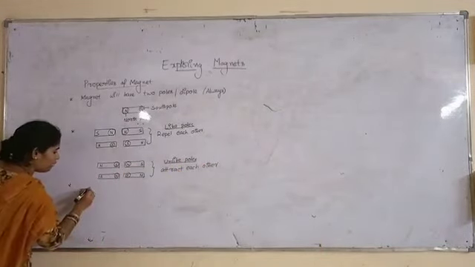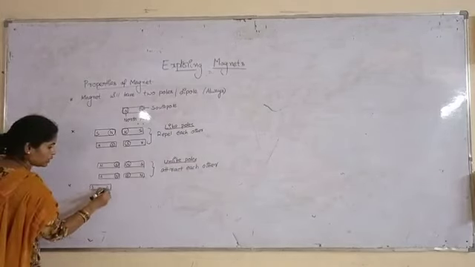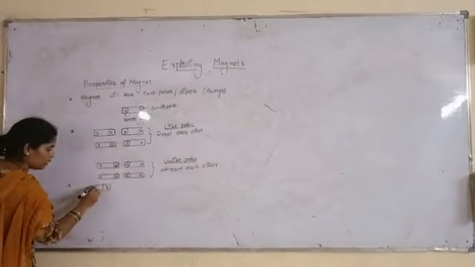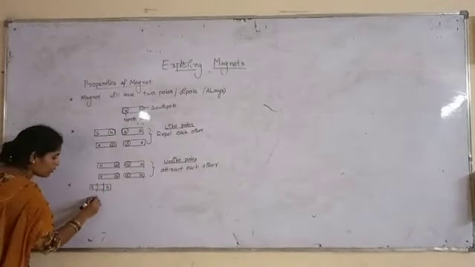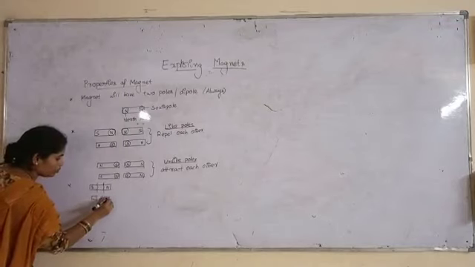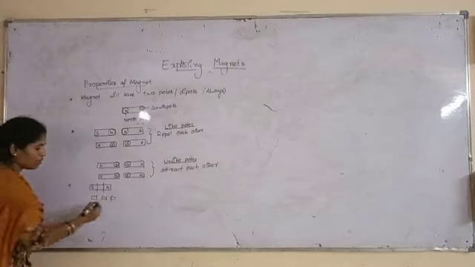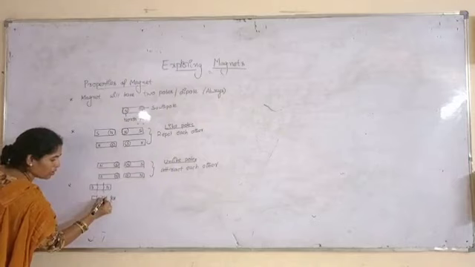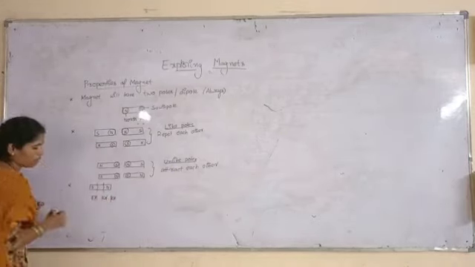If I take a magnet with south and north, and cut it into 1, 2, 3 pieces, how many pieces does it have? 1, 2, 3. Now north, south, north, south, south, north.